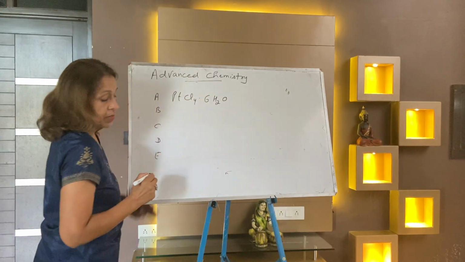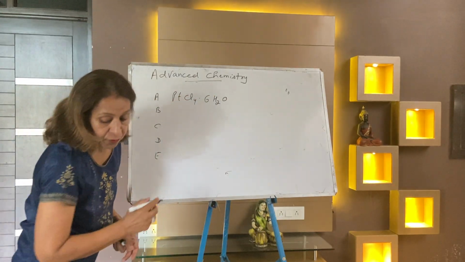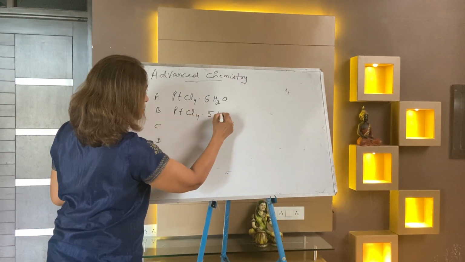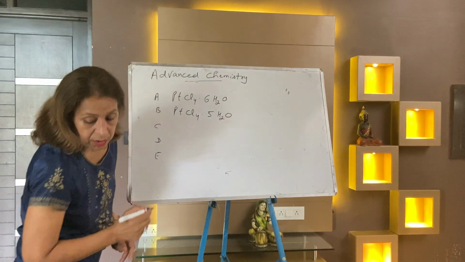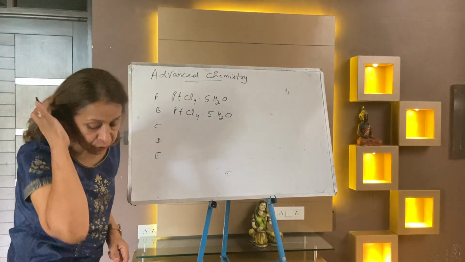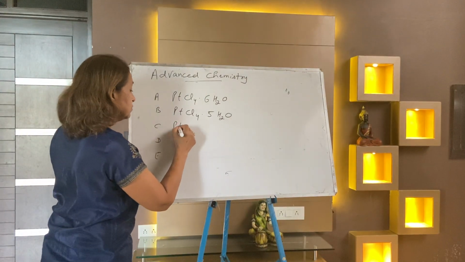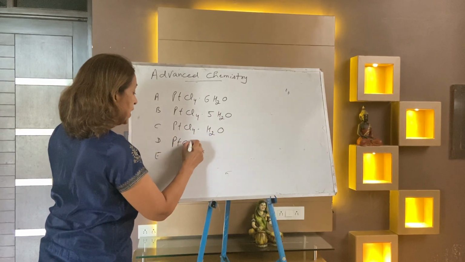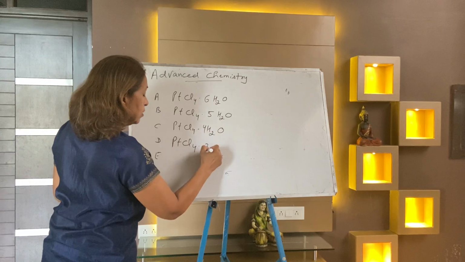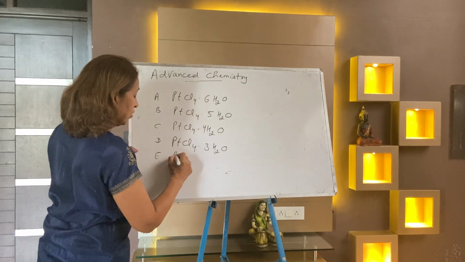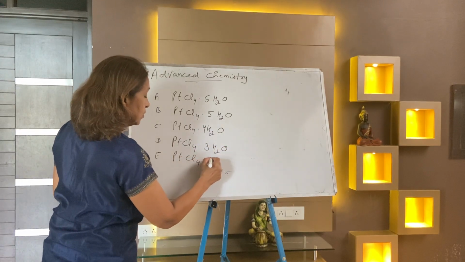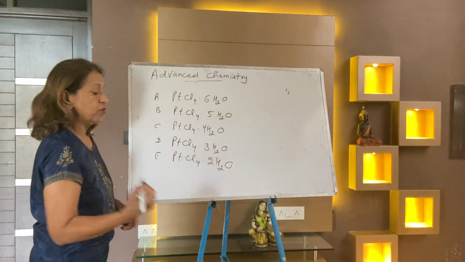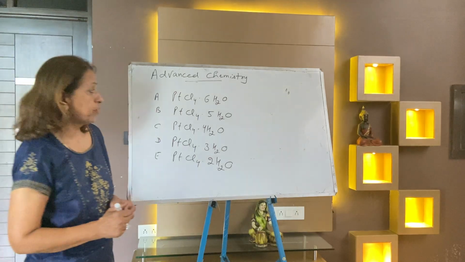Second is PtCl4.5 water. Third is PtCl4.4 water. Then 3 water and 2 water. So 6, 5, 4, 3, 2: water molecules go on decreasing.